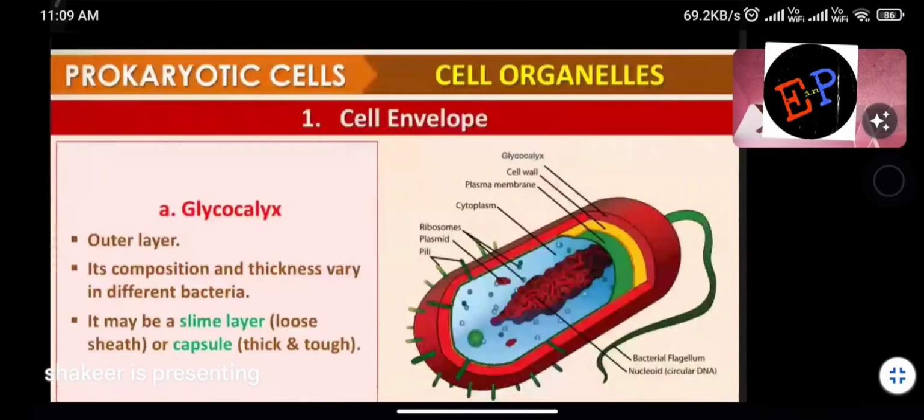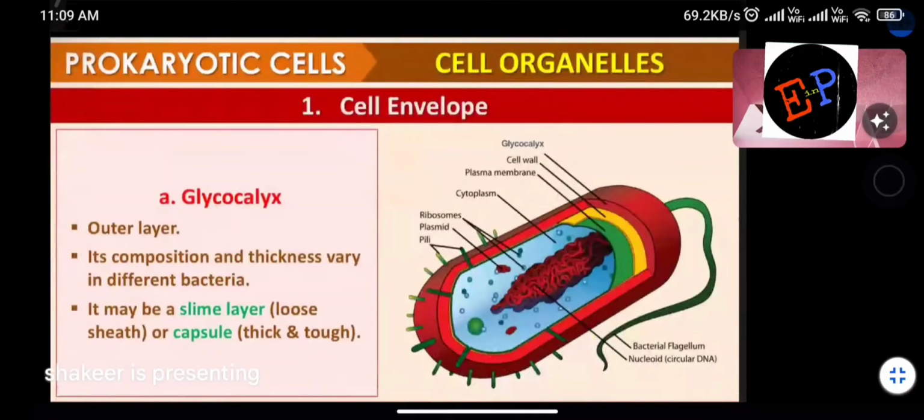Okay. So glycocalyx, the outermost layer: its composition and thickness vary in different bacteria. See, glycocalyx doesn't have the same thickness in every bacteria. It varies from bacteria to bacteria. It may be a simple loose layer, or a thick layer, or a very hard layer. Some bacteria will be smoother, some bacteria will be tough. Are you able to understand? That depends on the nature of the glycocalyx.